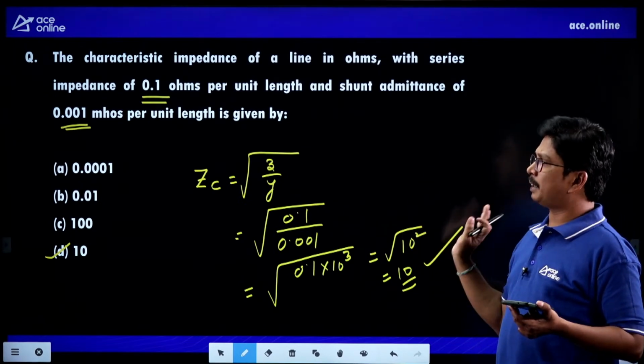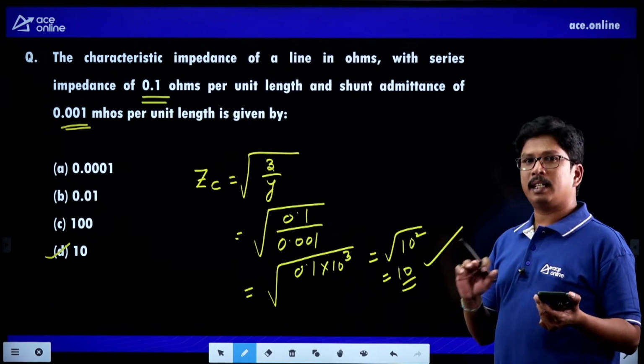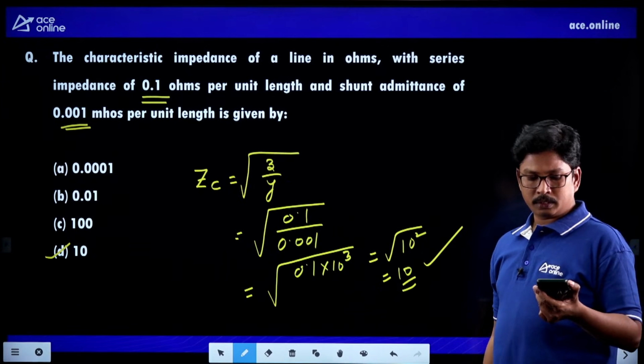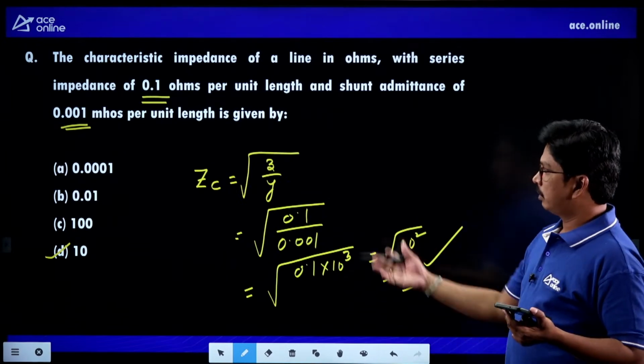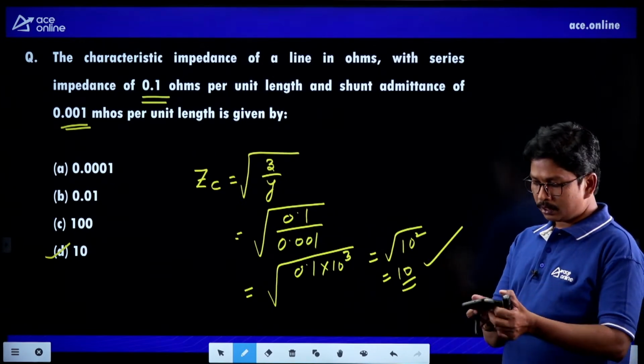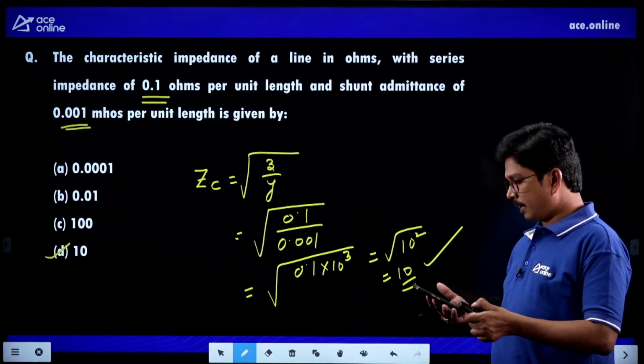This question may be very easy. Most of the students can give the answer, but because of this overspeed, we are going to give some wrong solutions here. Right? So I'm going for the next question here. Just see the question here.